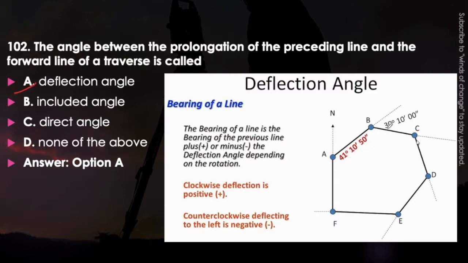You can see here this angle is called the deflection angle. This is the prolongation of the preceding line and this is the forward line. So this is the deflection angle.